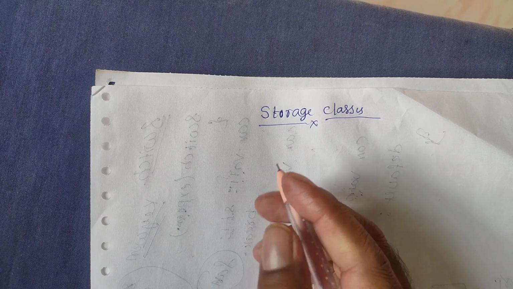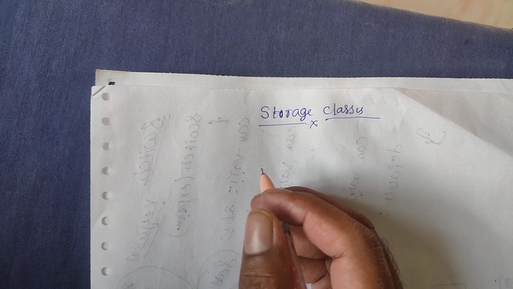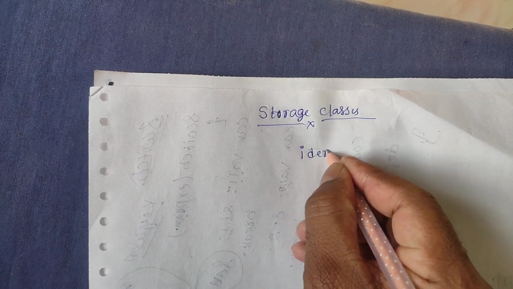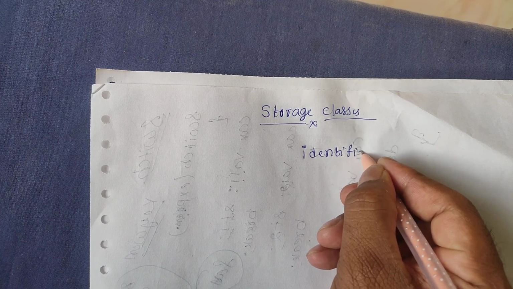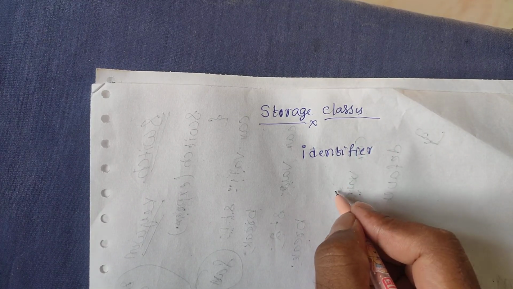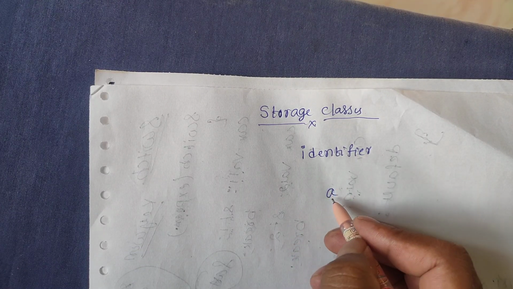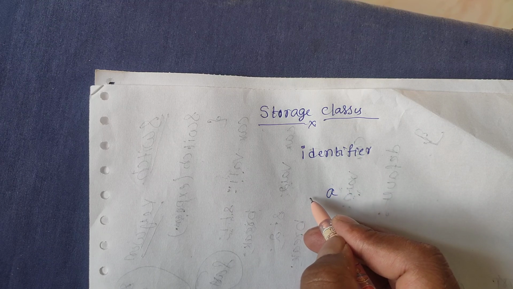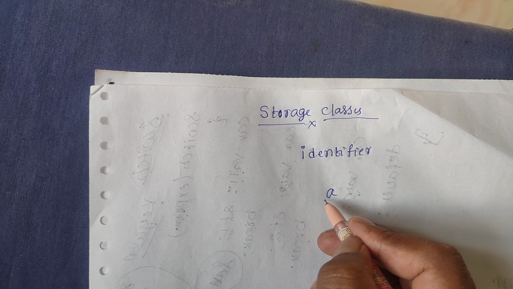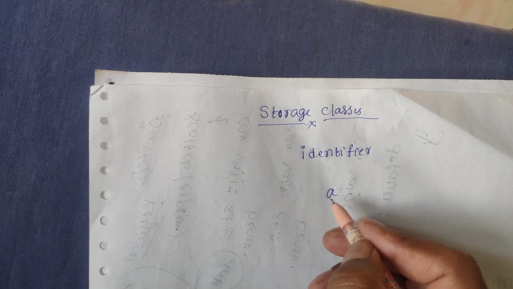In general, we are declaring one variable or identifier like this. So this is the identifier, or simply we call it a variable. Let us take a as a variable. In this variable, which type of data will be stored, how much space is required, and what is the range of this variable?